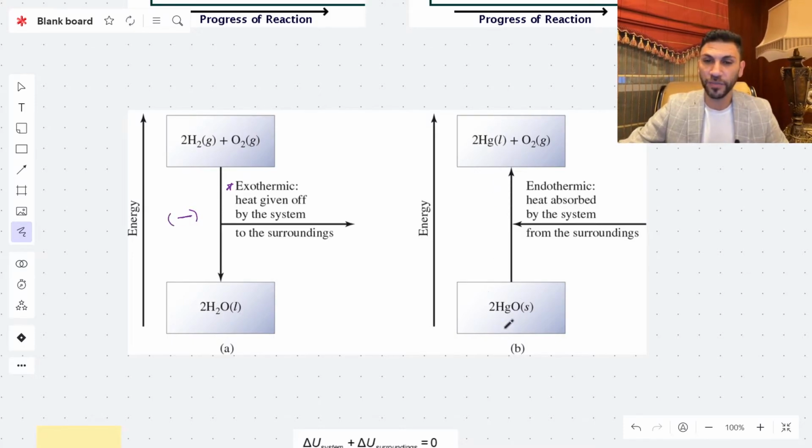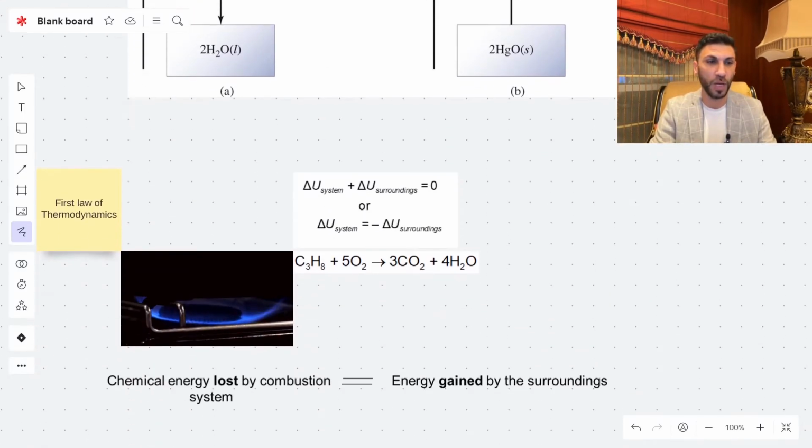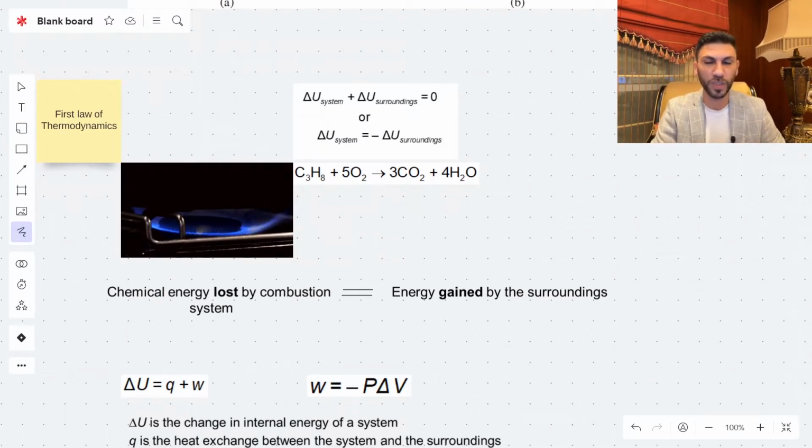The other example here: if you have the reactant mercury oxide, it will decompose only if we supply heat externally. That means it's an endothermic process because it will absorb the heat to decompose to give you liquid mercury and oxygen gas. So this one is an exothermic process, and this is the endothermic process where the energy was absorbed by the system from the surroundings.